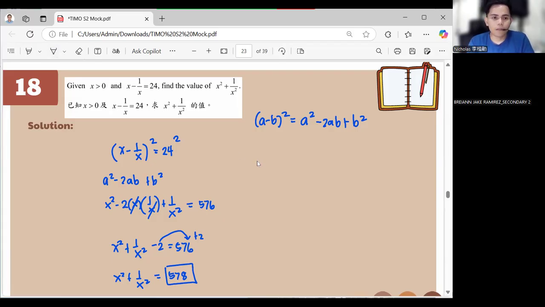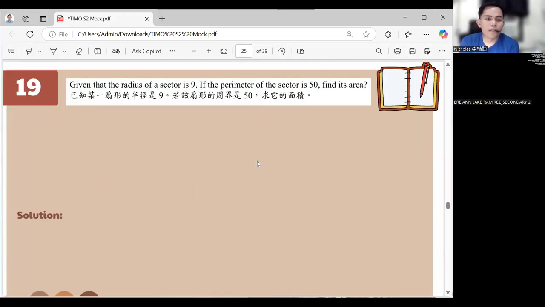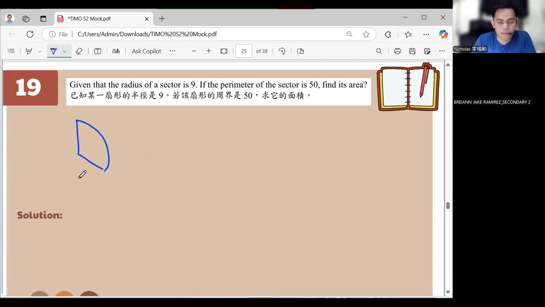Okay, next question. We have here number 19. Given that the radius of a sector is 9, if the perimeter of the sector is 50, find its area. First, we don't know its angle, right? Because when we say sector, it's like a part of the pizza, okay? So we don't know this angle in here. Let's say that is angle N. But this is the radius, okay?